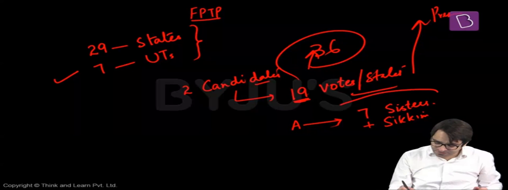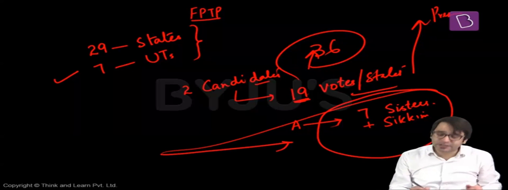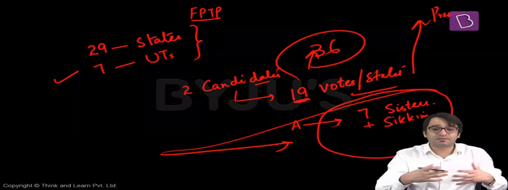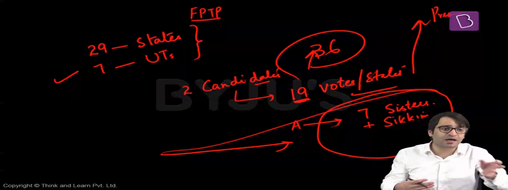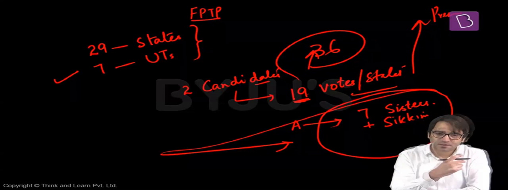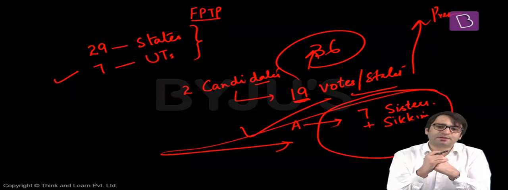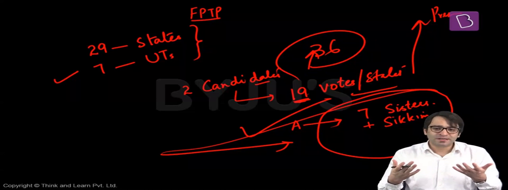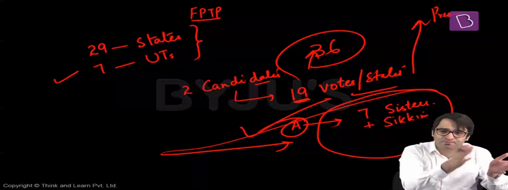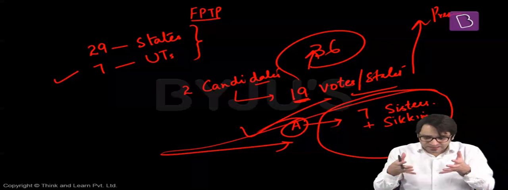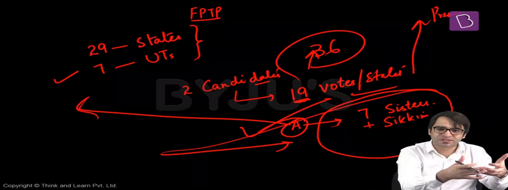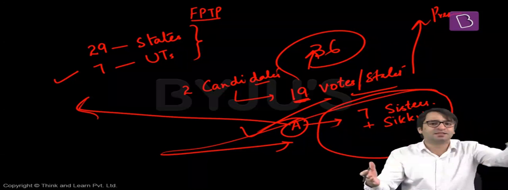That means this individual's vote share is concentrated only in smaller states. And his vote share is very less in large states such as Uttar Pradesh, Maharashtra, Bihar, Andhra Pradesh, Telangana, Tamil Nadu, Rajasthan, Chhattisgarh, and so on and so forth. But even then, A would be the President of India because he bagged the highest number of votes. That means this A is not the representative of the entire country because the population is concentrated in UP, Bihar, Rajasthan, Madhya Pradesh, and so on. A does not have any presence in these 4 or 5 big states. That means the majority of the population of this country is not in favor of A, but despite that, A is the President of India.